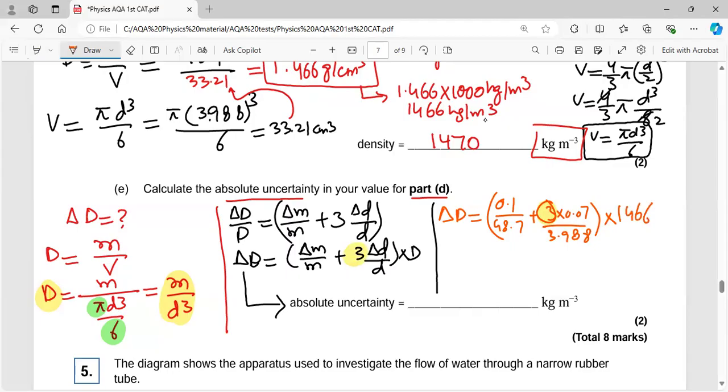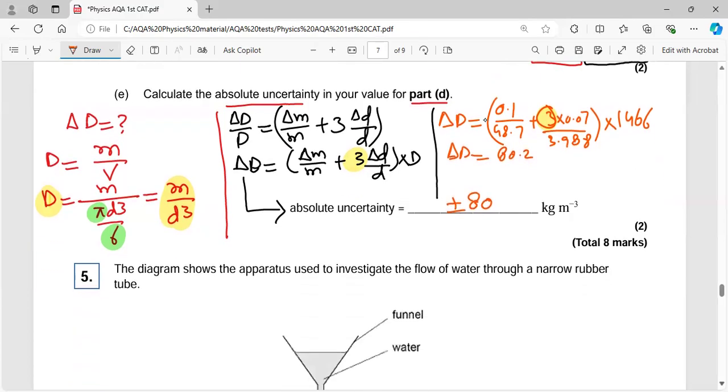So if I do a quick working for you, adding the mass term and the 3.988 term, multiplied by density, the answer comes out to be 80.2. So the absolute uncertainty is 80, because you always write it in one significant figure.